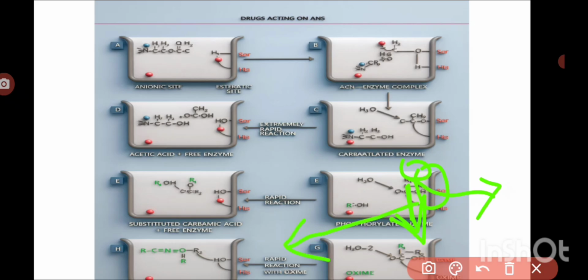So that's why pralidoxime works initially after the poisoning, okay. After a long time we'll go for the anticholinergics, okay. How do the anticholinergics work? By blocking the effects of acetylcholine, by blocking the receptors, okay. So for anticholinesterase poisoning, organophosphate poisoning, in the initial days, initial hours we'll go for pralidoxime, and for later hours we'll go for the anticholinergics, okay.